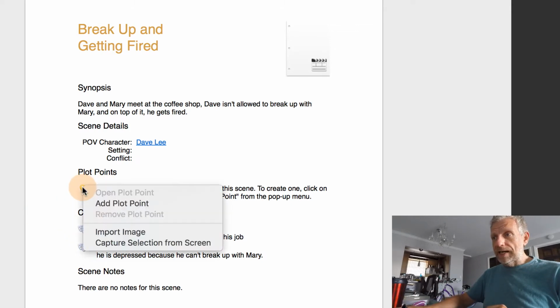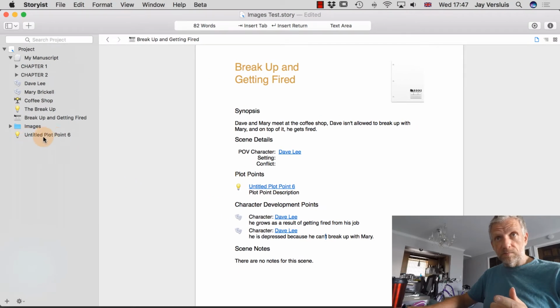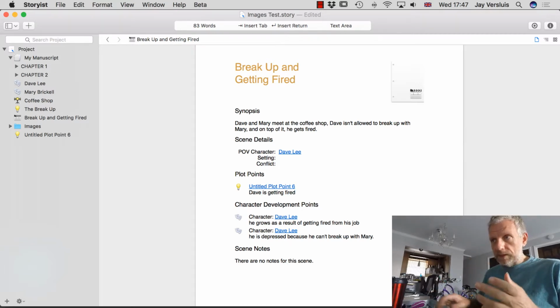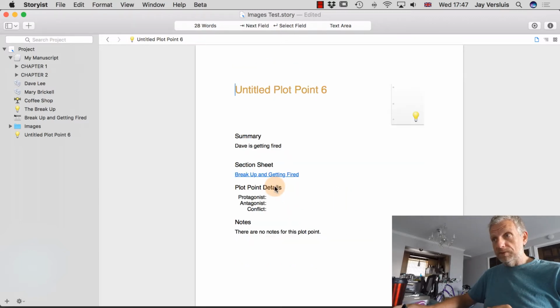So I can add a plot point here. I just go add a plot point, and in my case, Storyist creates this by itself, Untitled Plot Point 6, and I can say we've got the breakup already, so Dave is getting fired. And as a result, whatever happens. So make a note of that. Or you just click on this Untitled Plot Point number 6, which gets you to that plot sheet.